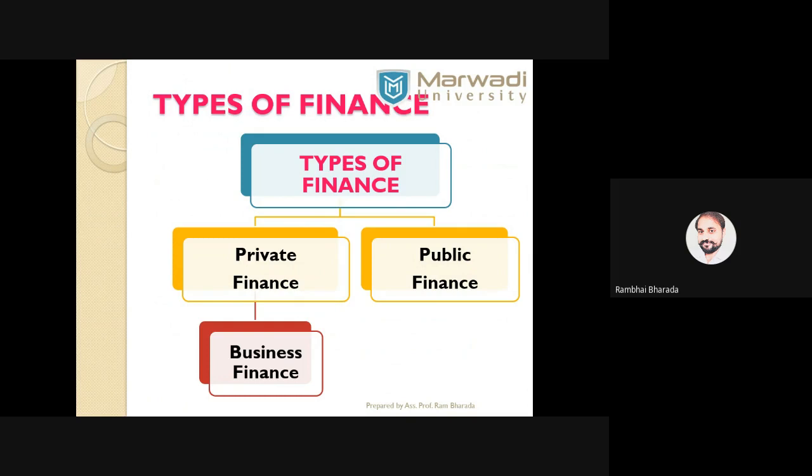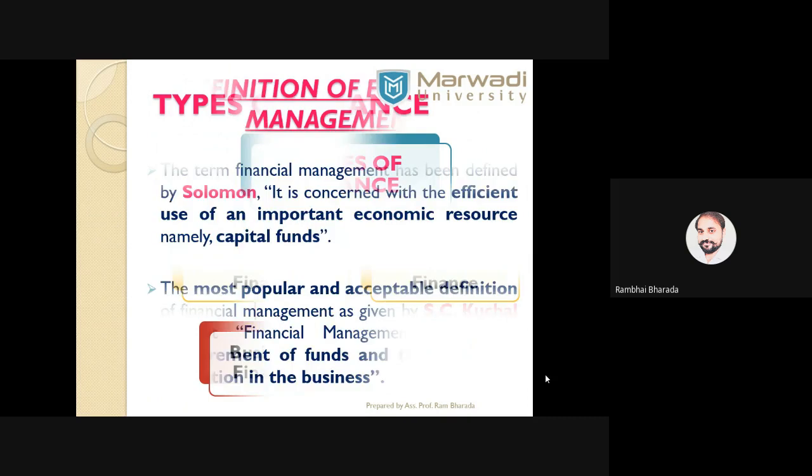So any money that we have invested in the business is called business finance, and money with you and me is called personal finance. So mainly we have two types: private and public. And again, private finance is categorized into two categories: business finance and personal finance.